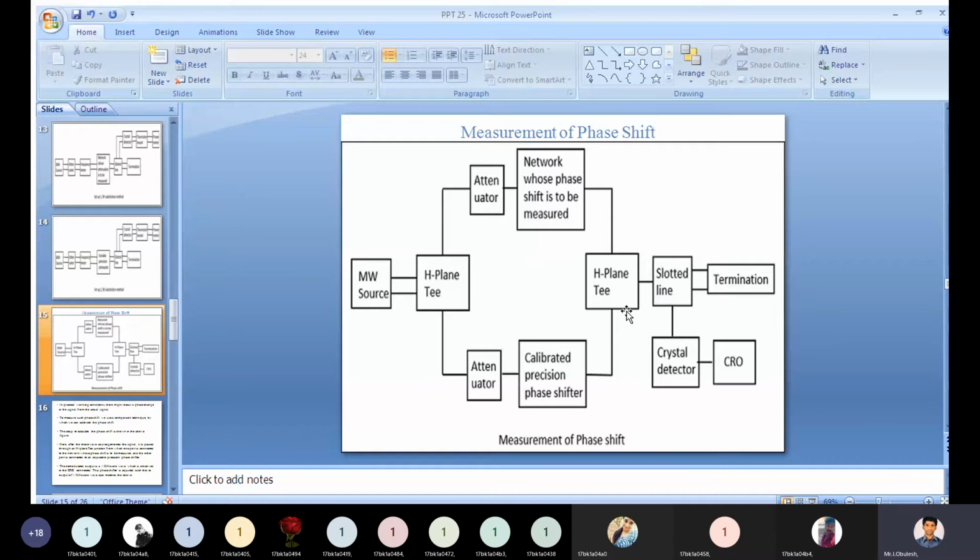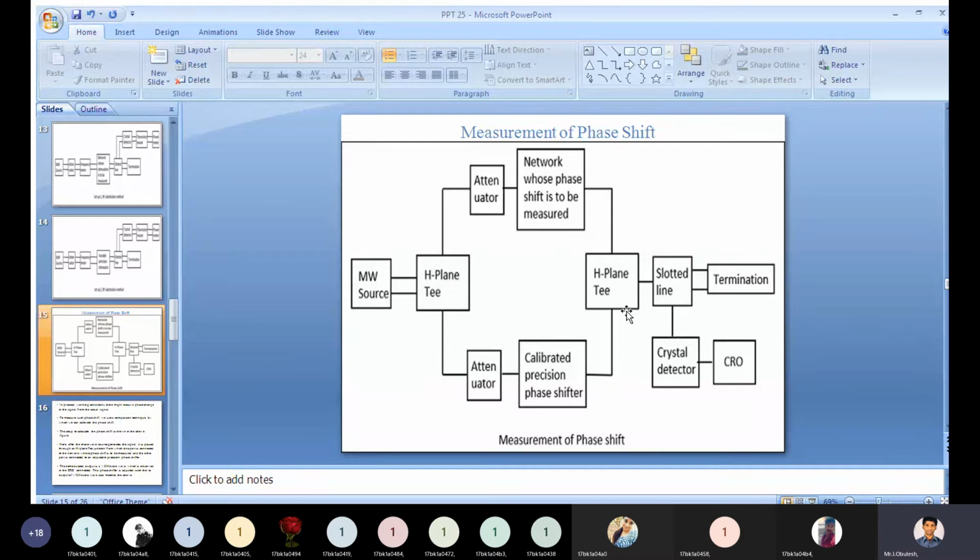From that you will be able to see the output value. This phase shifter is adjusted such that its output of 1 kilohertz sine wave also matches the above. After the matching is done by observing in the dual mode CRO, this precision phase shifter gives us the reading of phase shift.